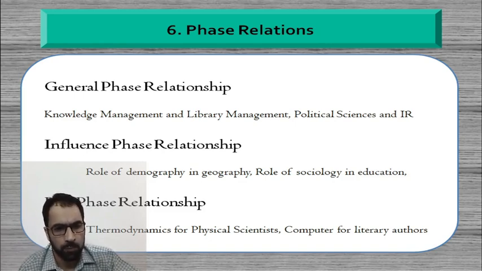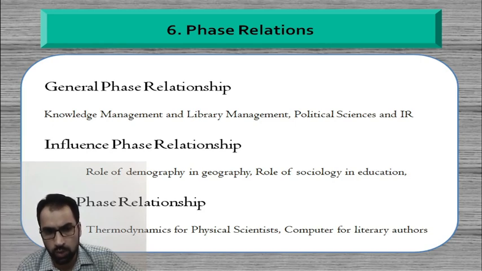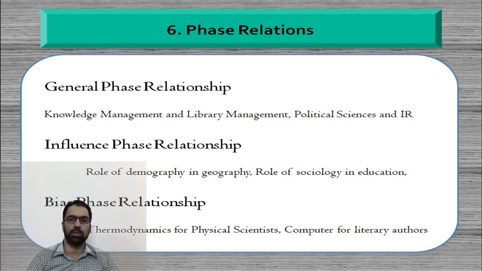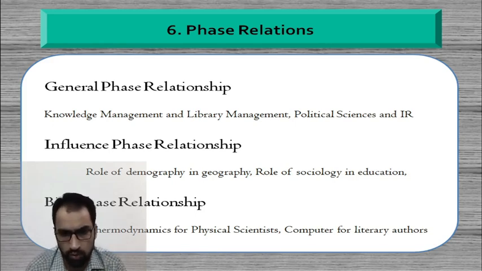In a similar manner, we have another peer relationship, the influence peer relationship, where one of the subjects has any kind of influence over the other, like the role of demography in geography. So here, the influence of demography on geography. Definitely geography and demography are to be studied with respect to the influence that is being drawn by the geography from the demography. In a similar manner, we talk of the role of sociology in education. What is the role of sociology in education?